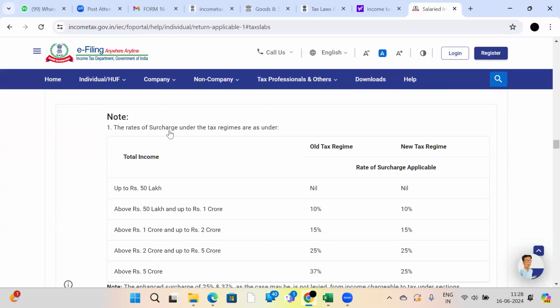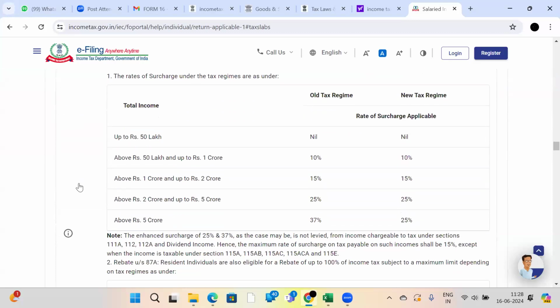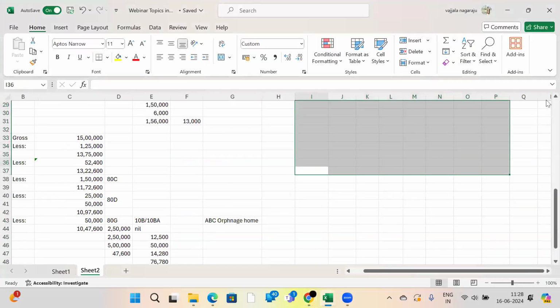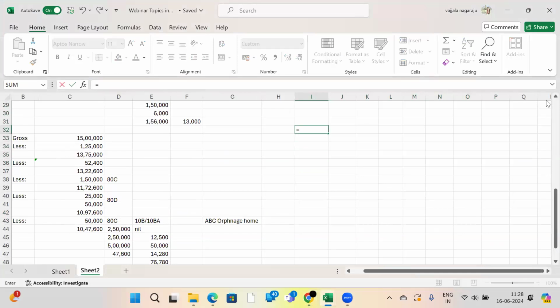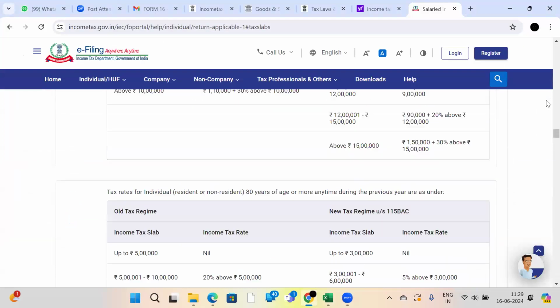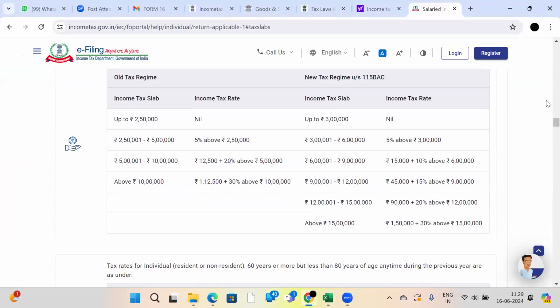There is a concept called surcharge. Suppose your taxable income is up to 50 lakhs, there is no surcharge. If taxable income is more than 50 lakhs up to 1 crore, you should pay tax on tax at 10%. How is it? I will tell you. Suppose some software engineers have higher packages. Suppose they have a 75 lakhs package. Suppose he is less than 60 years old. Under the old tax regime, how do we calculate his tax liability?